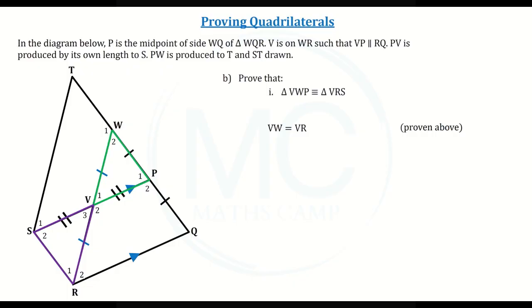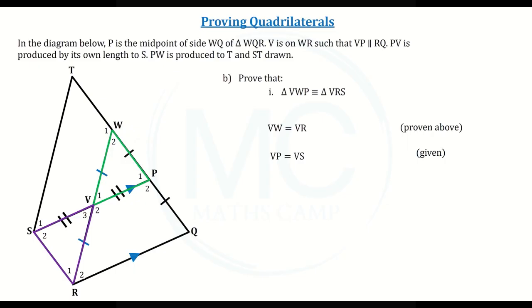In the diagram, we can see that VP is the same length as VS. So we can say VP is equal to VS because this information has been given to us. Now we need to find one more side or the included angle.